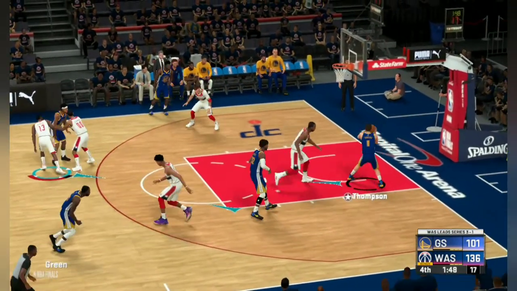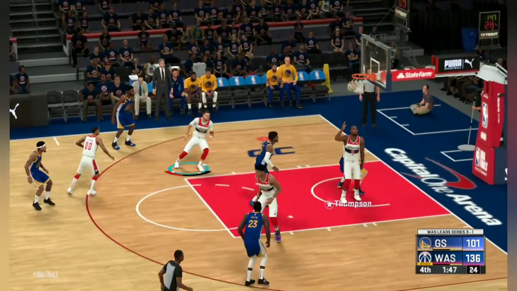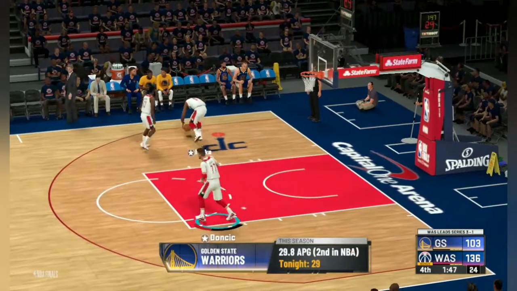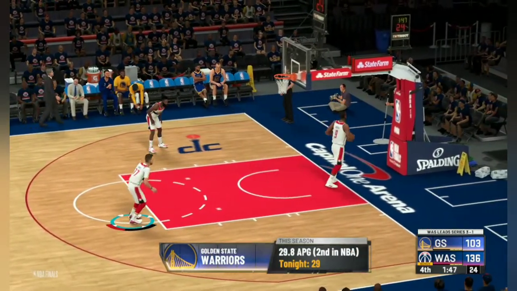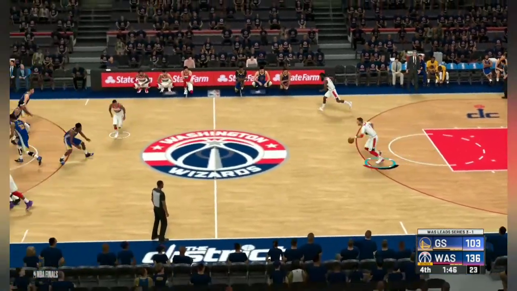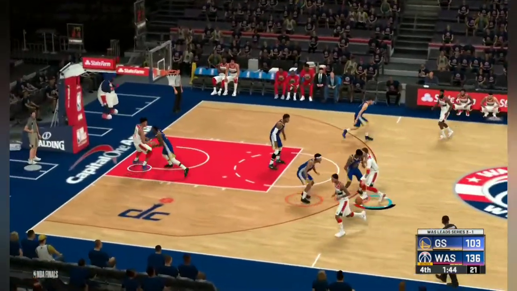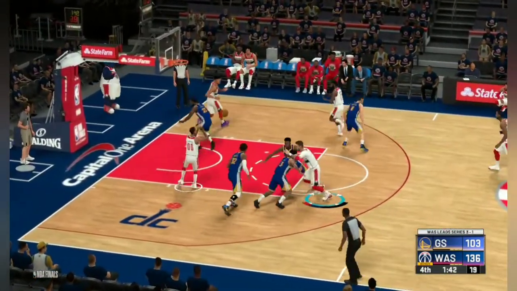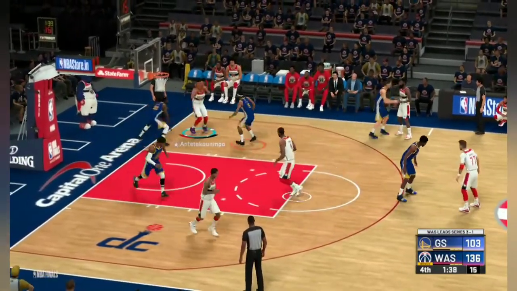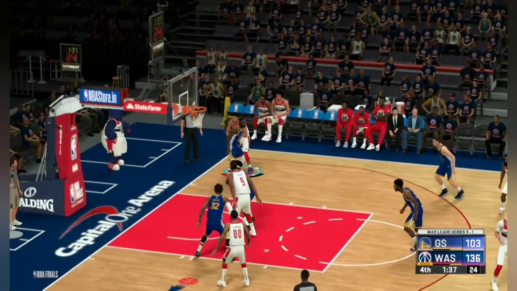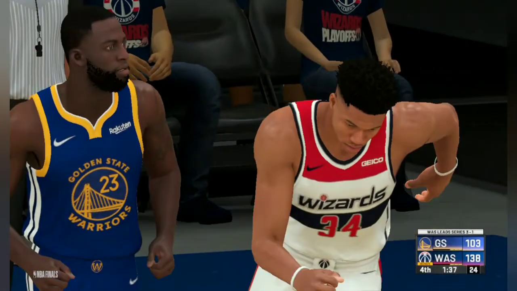Draymond Green passes to Klay Thompson, who goes up and makes that shot. Luka Doncic is now in the game here. He gets the roll and passes to Jordan Clarkson, who passes to Giannis, who takes the jumper and makes that shot.